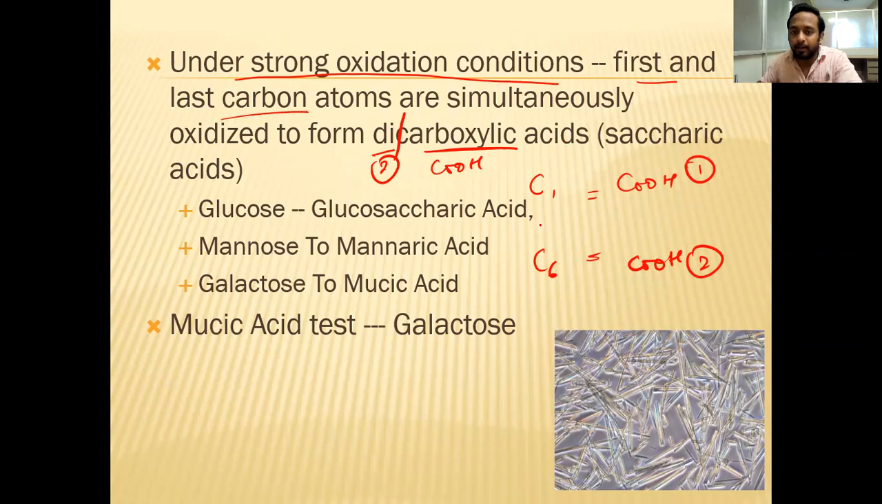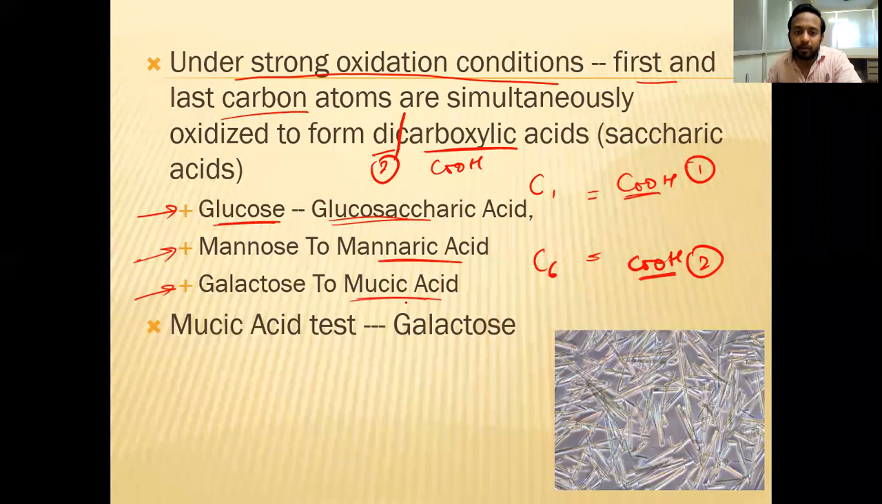These saccharides are converted into compounds containing 2 carboxyl groups. They are called dicarboxylic acids. What are they named? For example, glucose with C1 and C6 both being COOH is called glucosaccharic acid. If it is mannose, it will be manneric acid. Galactose is called mucic acid. So these are the ones oxidized under strong oxidation conditions.